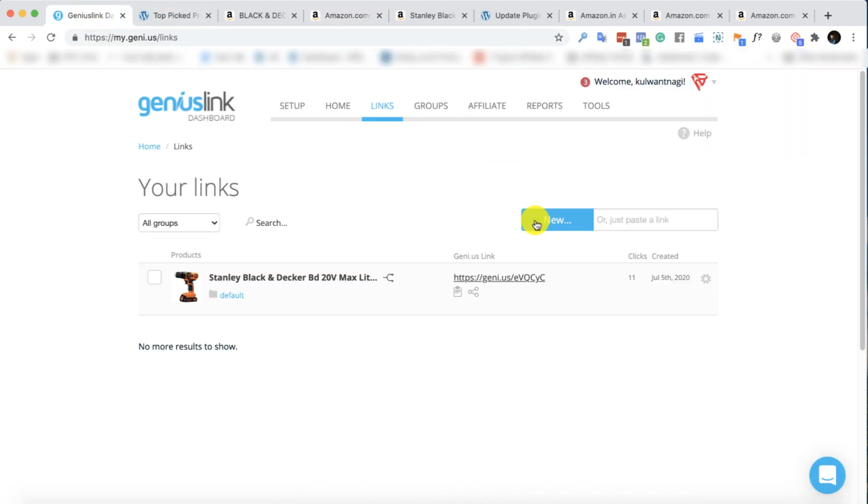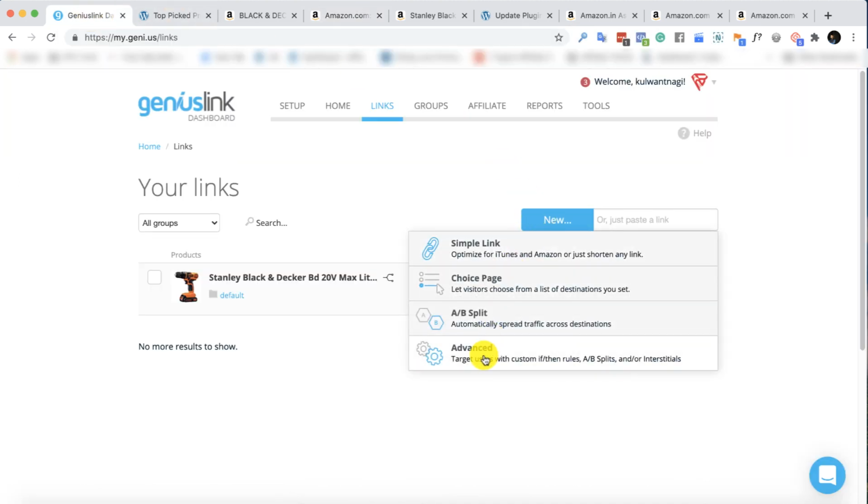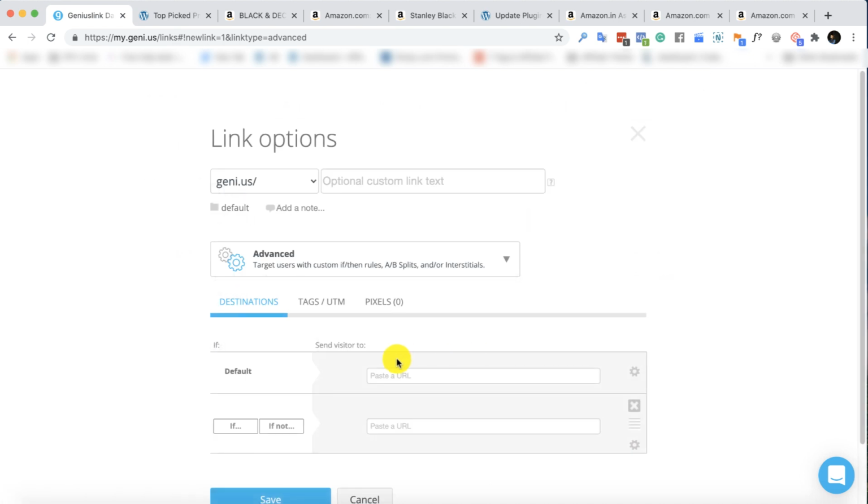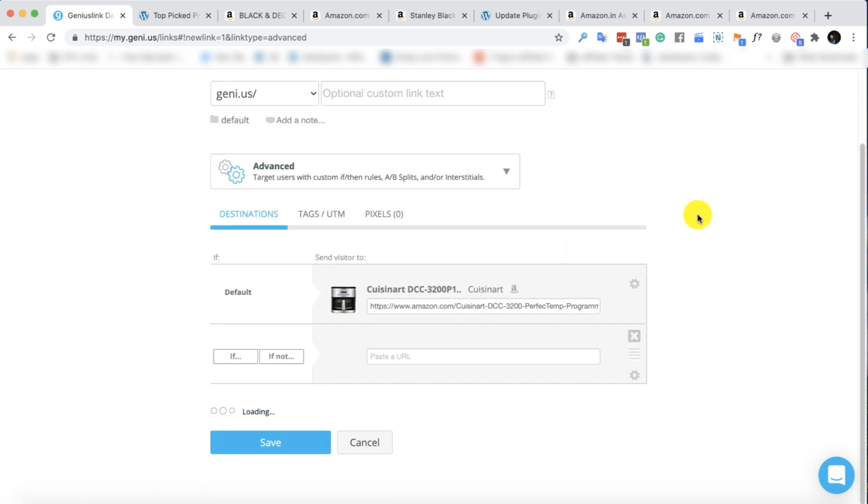I will come back in my Genius account. I will click on new. I will click on advanced. This is the option you need to select, advanced, right? I'm clicking on that, advanced. And now simply paste your affiliate link here. As soon as you paste it, it will start fetching all of the products from the various stores. Now it is fetching.